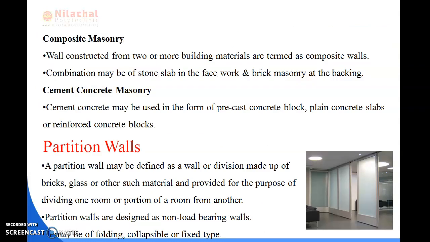So next is composite masonry and cement concrete masonry. In the next slide, we'll be reading about these two materials.